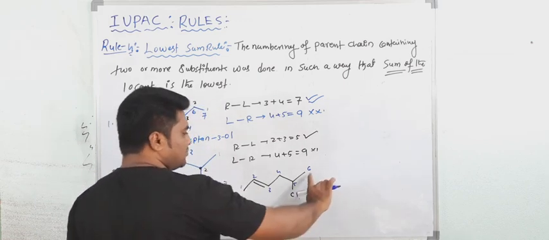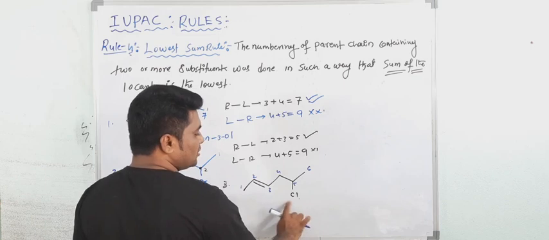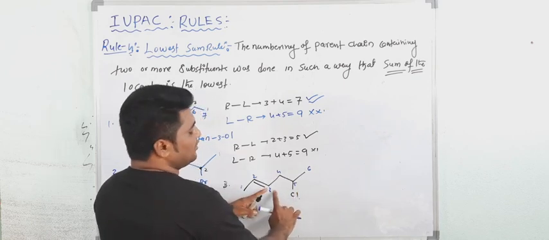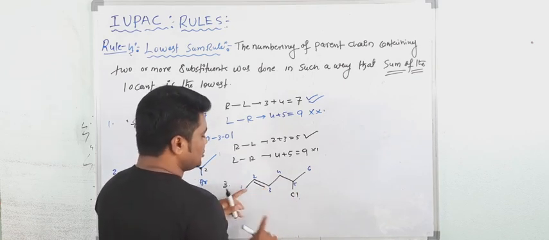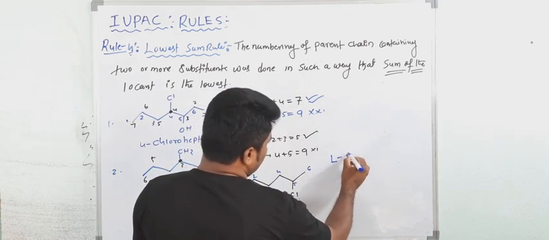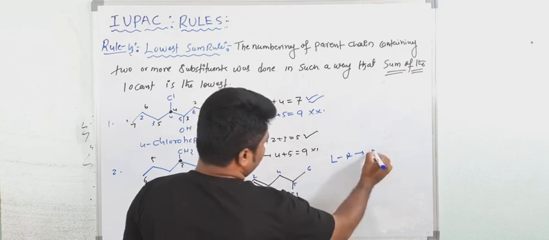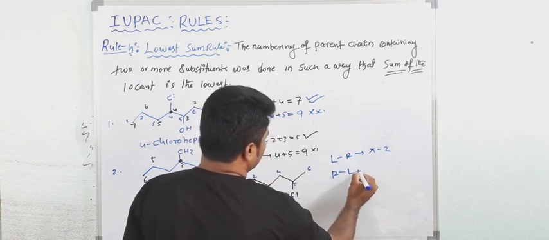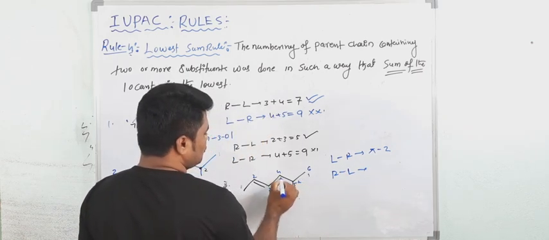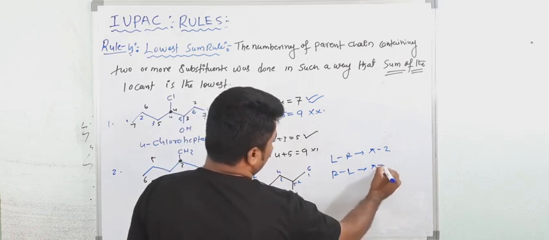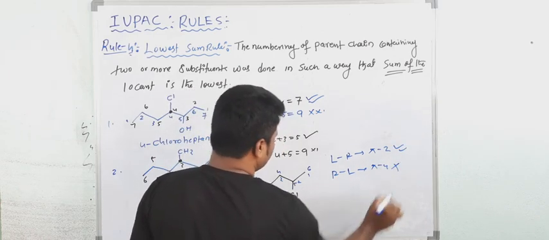So otherwise if you start from this one, the chlorine getting what? 2 position. 1, 2, 3, 4. So chlorine getting 2 position but double bond is getting 4th position. So which is right? This is left to right. See, if you start from left to right, the pi bond getting position 2. So from right to left, 1, 2, 3, 4, 5, 6. So your pi bond getting what? 4th position. So this is the right and this is the wrong.